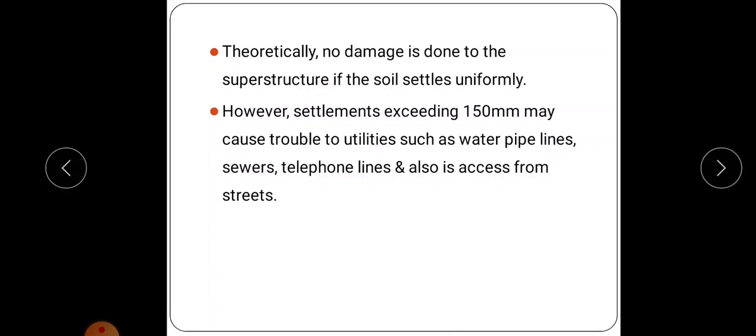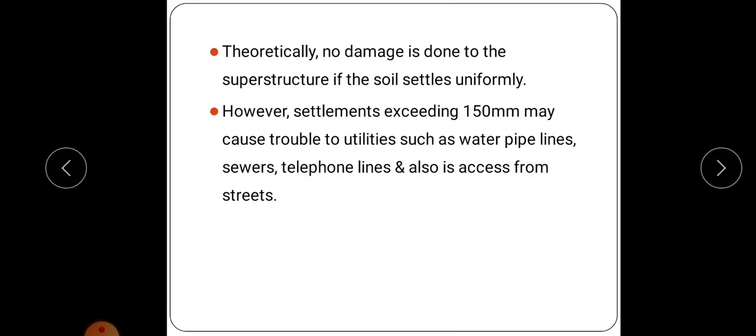Theoretically, no damage is done to the superstructure if the soil settles uniformly. That is, if the settlement of the soil is uniform, it may not cause any damage to the structure. For example, if a building settles uniformly, in some cases the first floor of the building may become the ground floor, but we can reuse the structure.